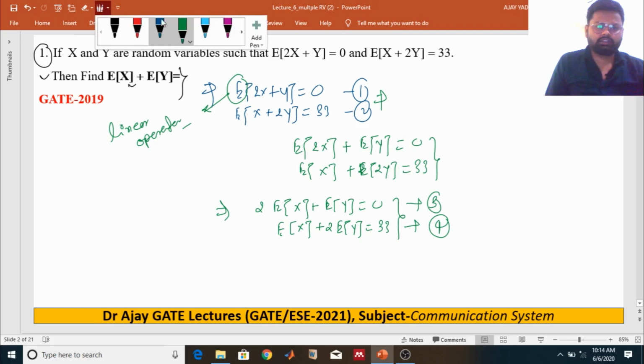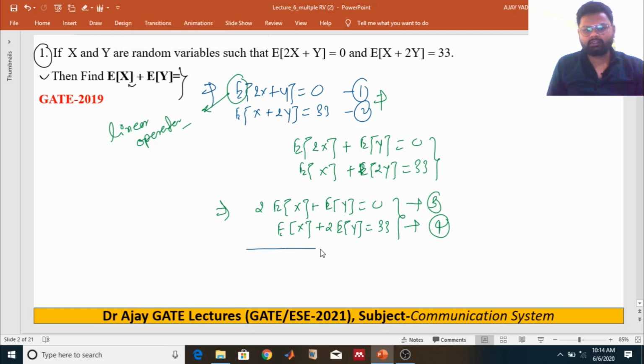Now we just add equation 3 plus equation 4. What will happen? We get 3E[X] + 3E[Y] = 33.